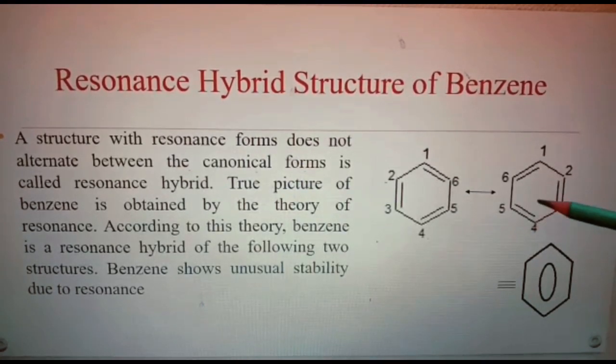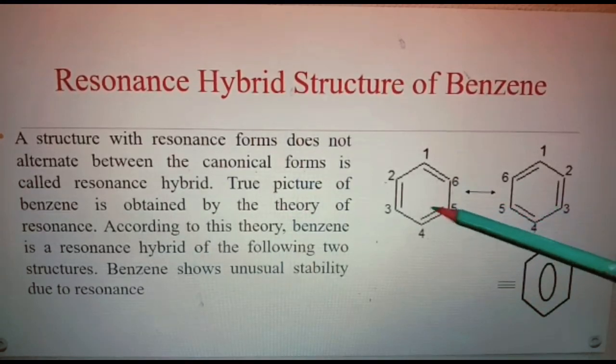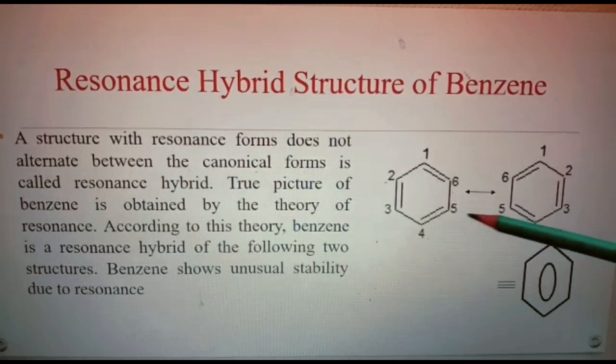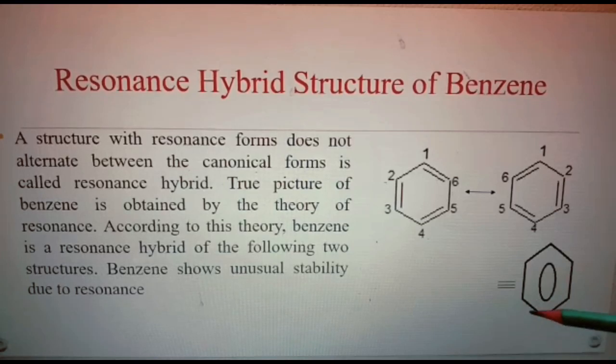What is meant by resonance hybrid? It's a structure with resonance forms that does not alternate between the canonical forms. So a structure in which the resonance form does not alternate between the canonical forms, these two being the canonical forms, is called a resonance hybrid. So the true picture of benzene is obtained by the theory of resonance. According to this resonance theory, benzene is a resonance hybrid of these following two structures.